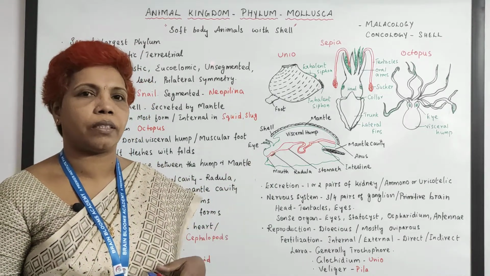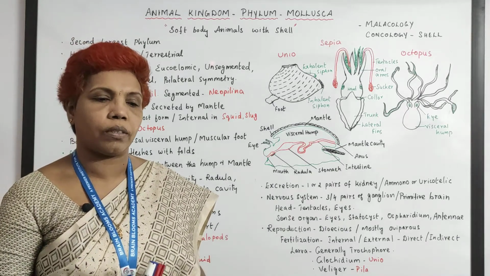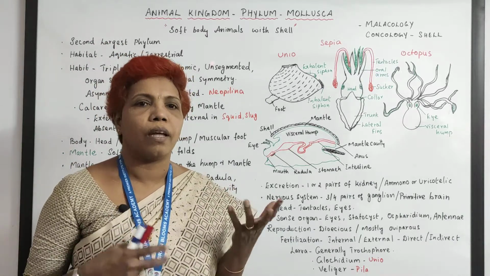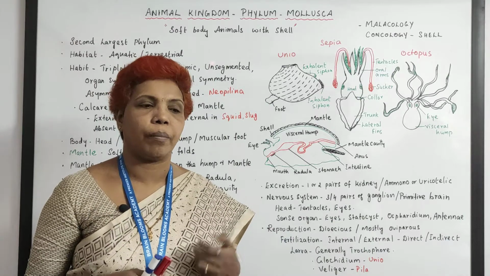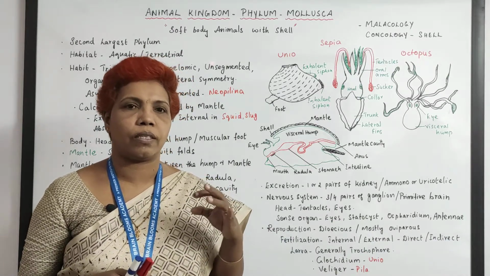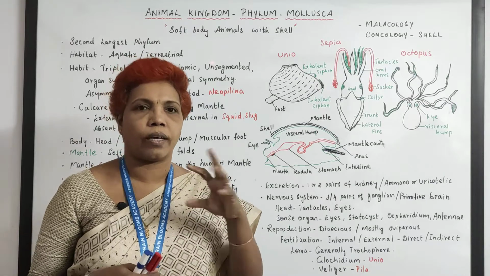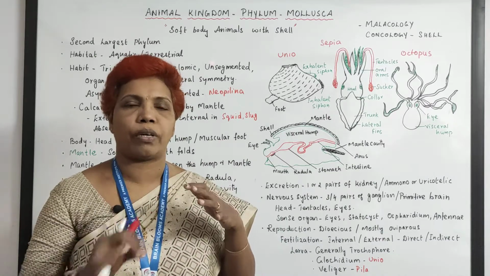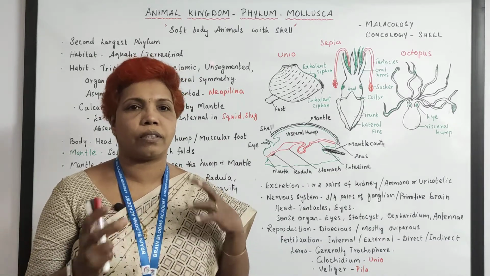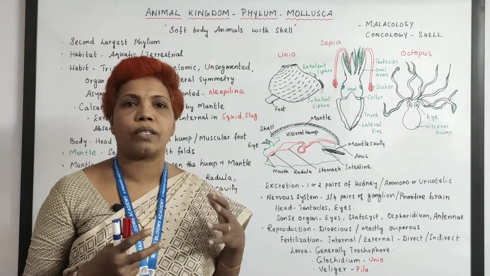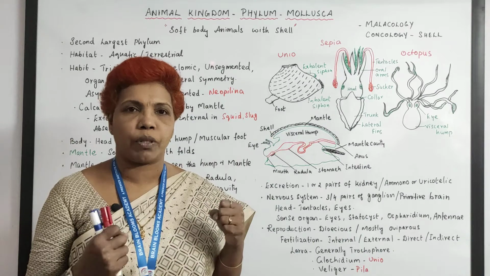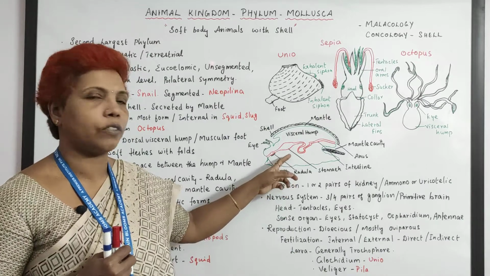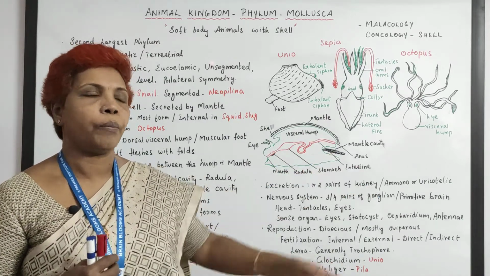We have seen this in Aschelminthes and Annelida. Here something special: the mouth has a buccal cavity. Buccal cavity, in the sense, should have some extra fittings like a tongue or teeth or a palate. Here there is a tongue-like structure, helpful for rotating the food, but the tongue is fitted with transverse rows of teeth. The tongue with the teeth, this organ is called radula. Radula is very helpful to masticate, to scrape the food, and the pieces of food get into the throat region. So it goes with the esophagus, stomach, and then intestine, and ends with the anus.